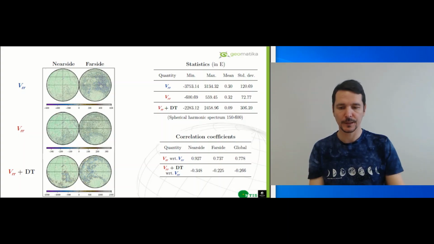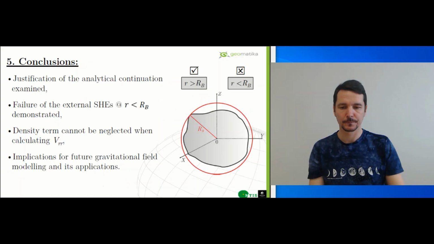Features of the second potential derivatives completely change when adding the density term, as can be seen at the bottom. The correlation coefficients of this map with the one at the top are much smaller and become even negative. I have to stop here and go to the conclusions.